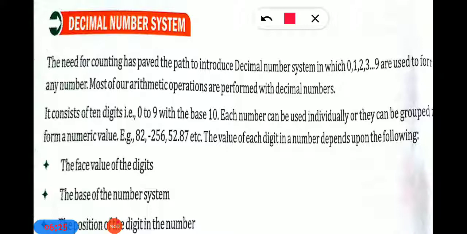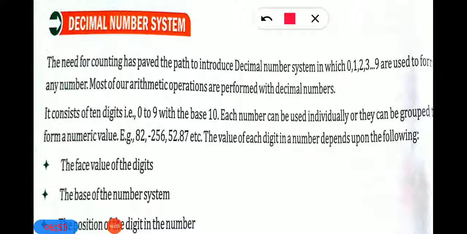For example, 82, minus 256, 52.87. After making a group of the numbers, you can create a 2-digit number, 3-digit number, 4-digit number, anything. Even it can be a positive number, negative number, real number or a fraction number. Clear everyone? So any kind of number you can create using 0 to 9.